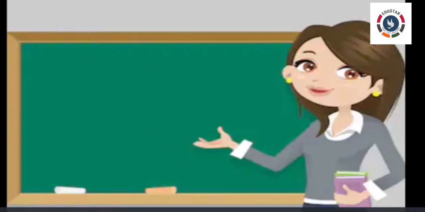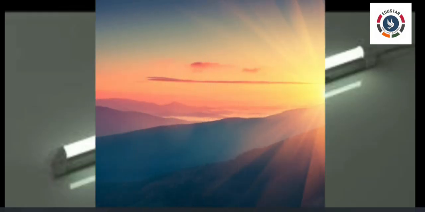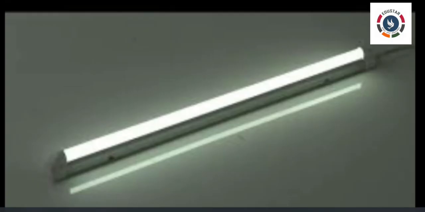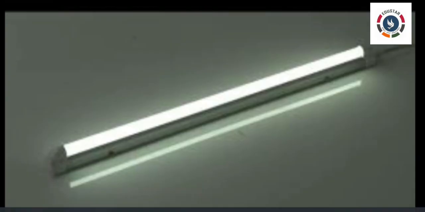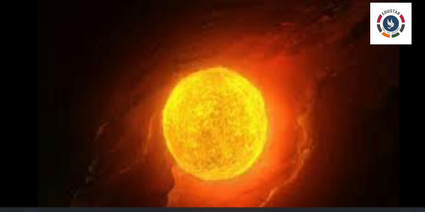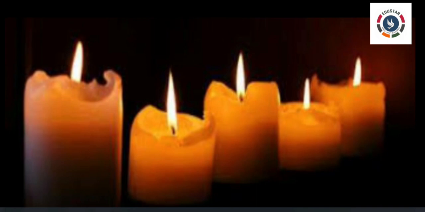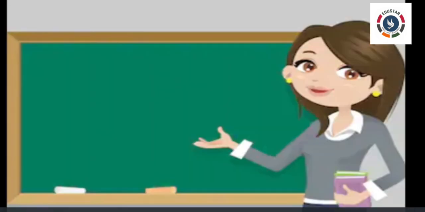Here we talked about two types of light: the light from the tube light and daylight, which is the light from the sun. While sunlight is natural light, the light from the tube light is artificial. Understood the difference between natural and artificial? Yes. So, sun and stars are natural sources of light, whereas bulb, tube light, torch, candle are artificial sources of light.